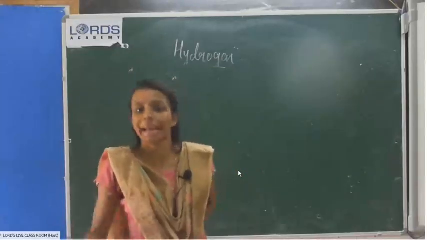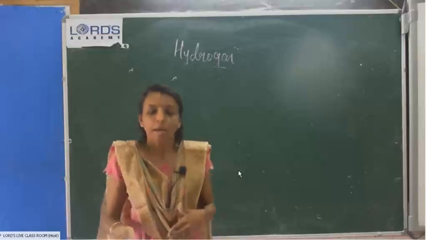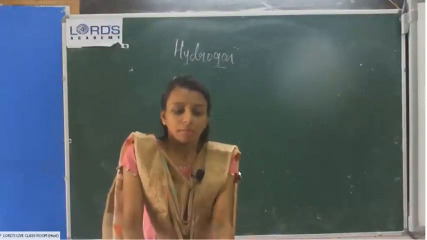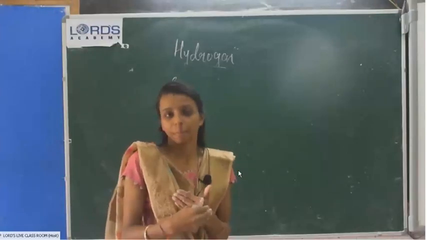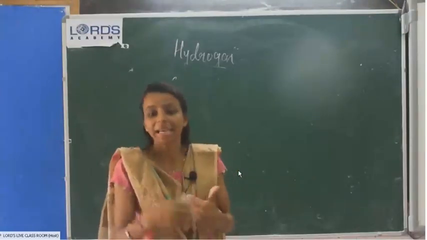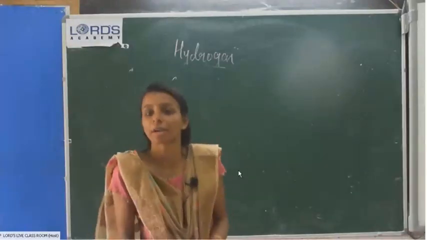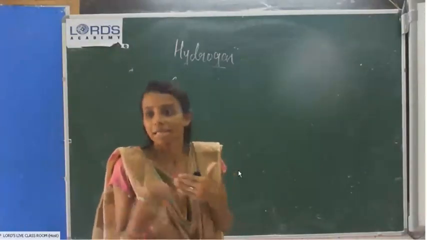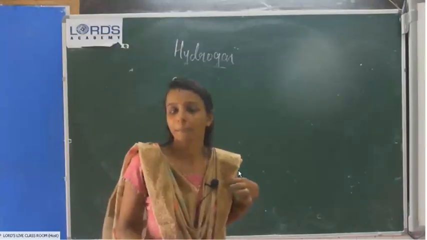It is inflammable in nature. Then it is a good conductor of heat and electricity. Then another one, we already told that, it will not easily liquefy. Hydrogen is liquefied only at minus 240 degrees Celsius and 20 atmospheric pressure. What is the meaning of liquefaction?